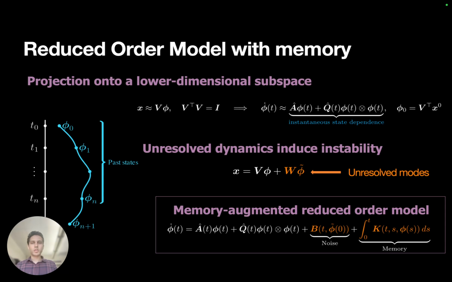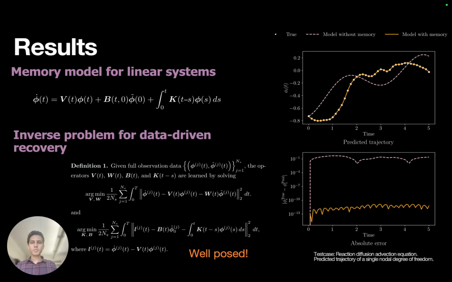To get around this defect of traditional models, I'm developing a memory augmented model that accumulates the unresolved influence through additional noise and memory terms that account for the closure error, restoring both stability and accuracy. In our latest preprint, we show that the memory effects are non-trivial, even for linear systems. We develop inverse problems that enable a data-driven recovery of the model operators and identify conditions under which these remain well posed. We also propose an efficient numerical solver.